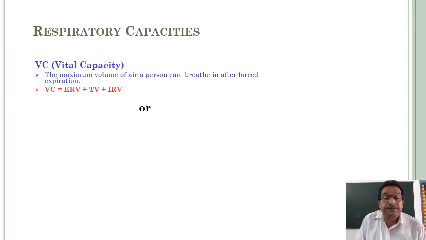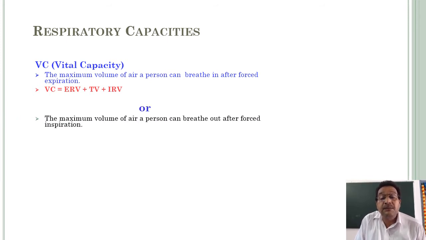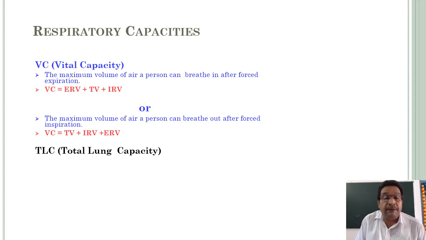VC is also the maximum volume of air a person can breathe out after forced inspiration. So VC is equal to TV plus IRV plus ERV.